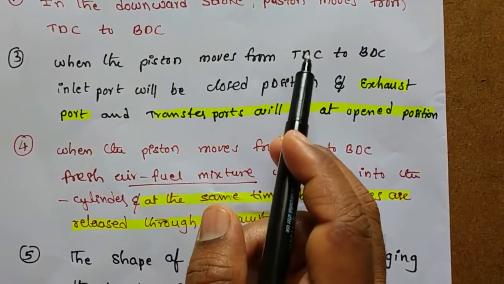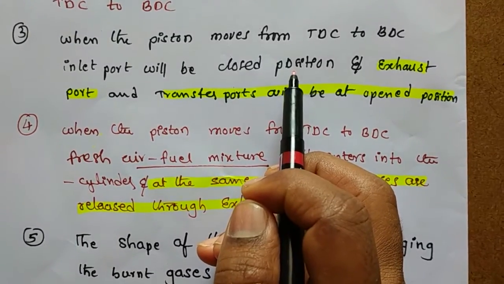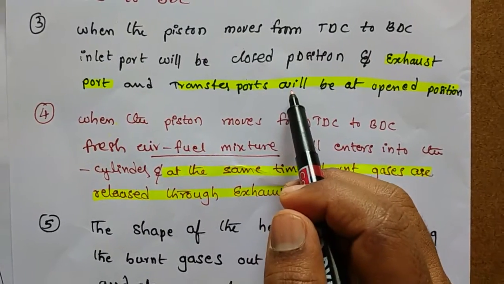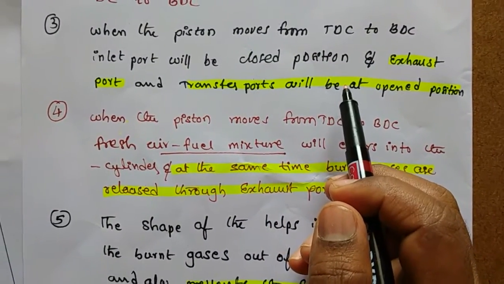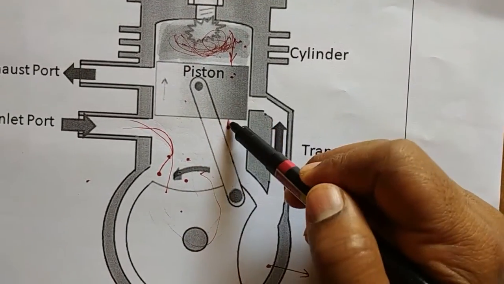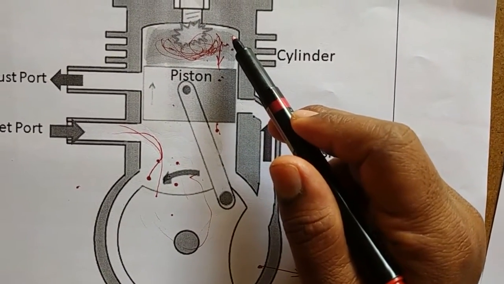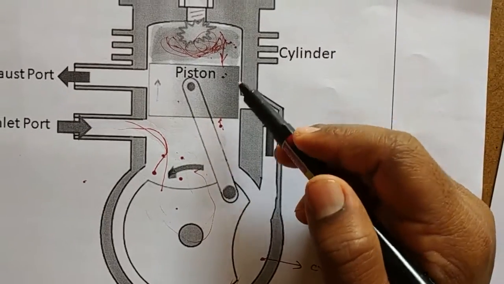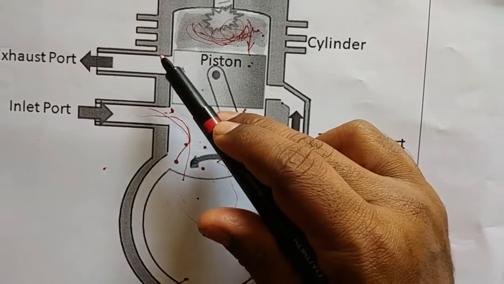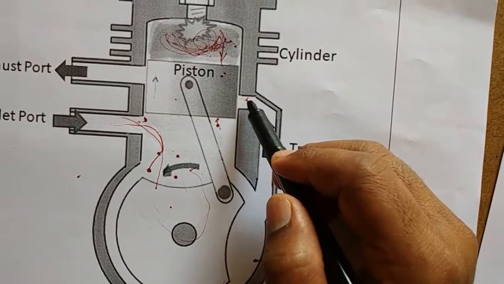So all of you observe the third point. When the piston moves from TDC to BDC, the inlet port will be in closed position. Exhaust port and transfer port will be in opened position. See, once again see here. When the piston moves from TDC to BDC, from upward direction to downward direction, this inlet port will be closed. These two ports, exhaust port and transfer port, will be open in the second stroke.